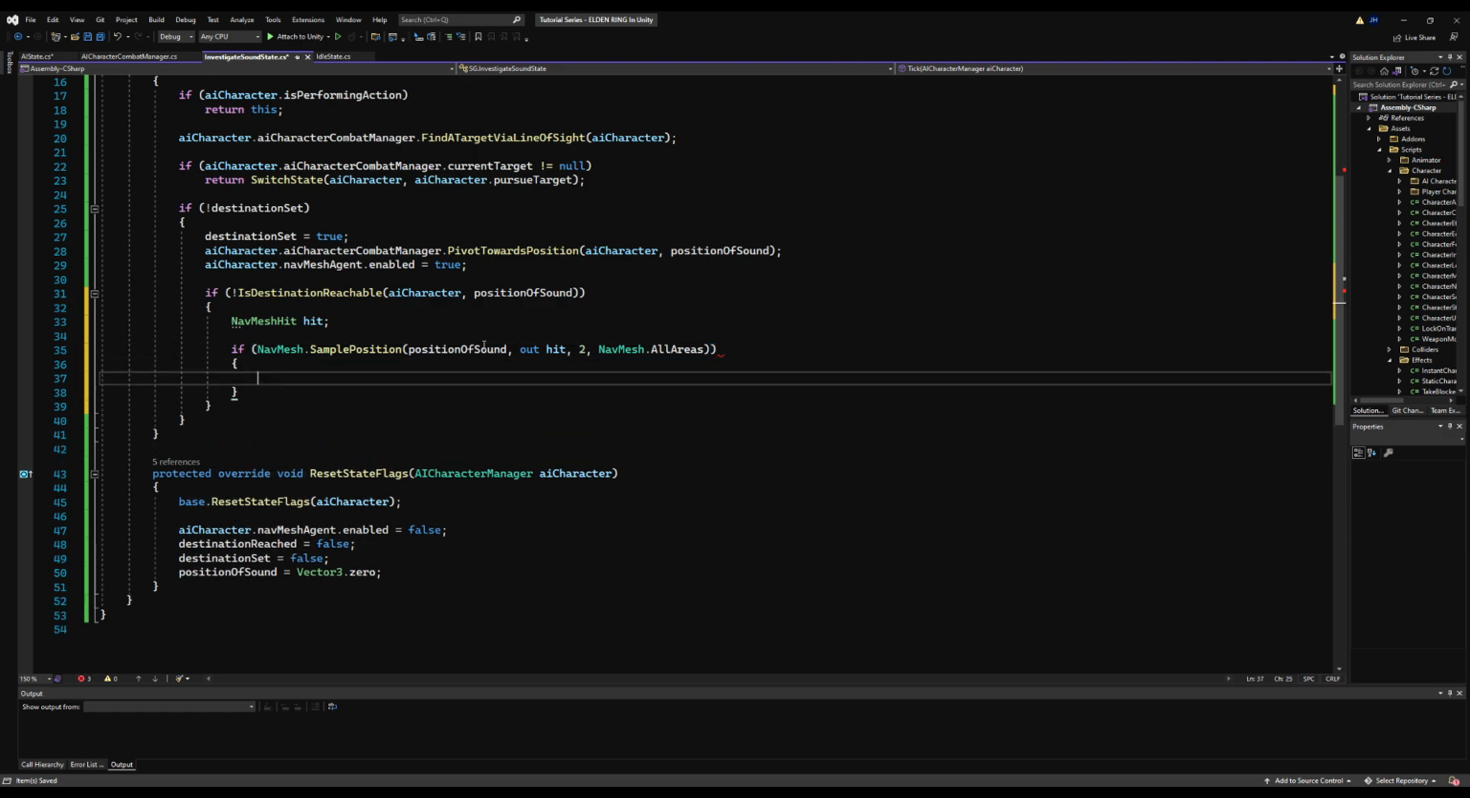So 2 meters, we're going to go within 2 meters of the sound if we can. And we're going to say NavMesh.AllAreas. So then we're going to make a path. We're going to call it partialPath by creating a NavMeshPath variable. We're going to say this is equal to a new NavMeshPath.